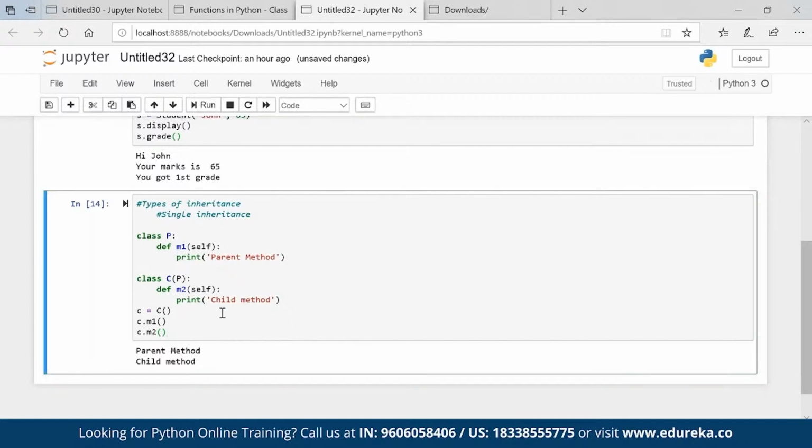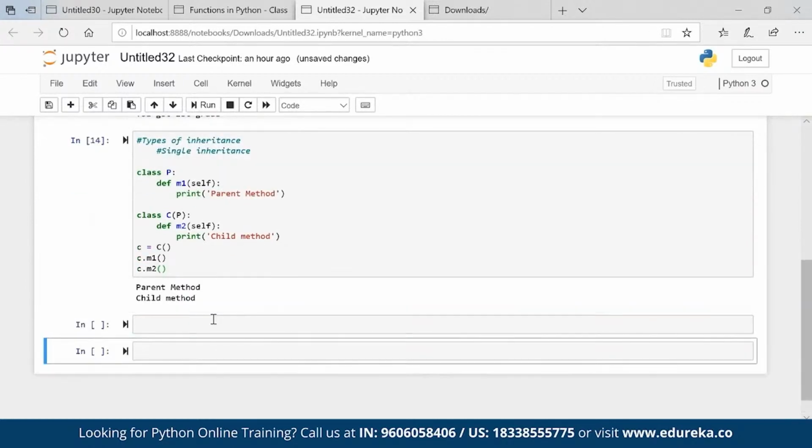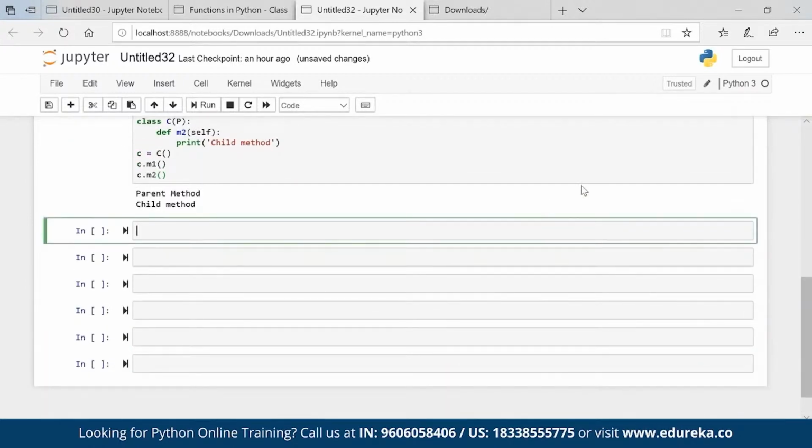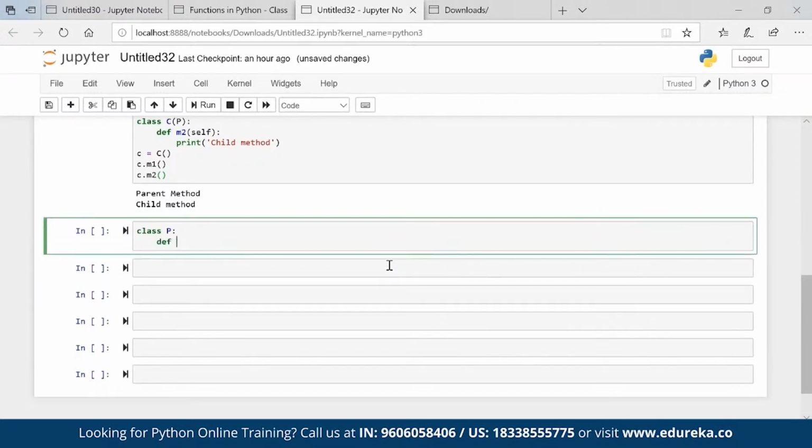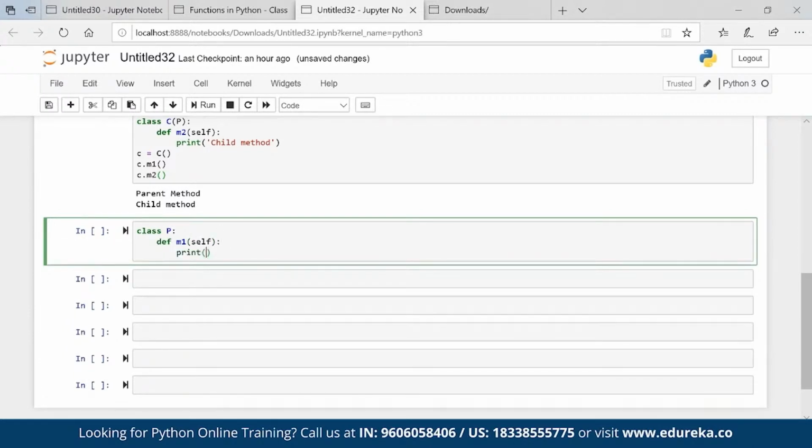Now what is the second type of inheritance, which is multi-level? Class P, def M1 self, print, let's say, parent method.